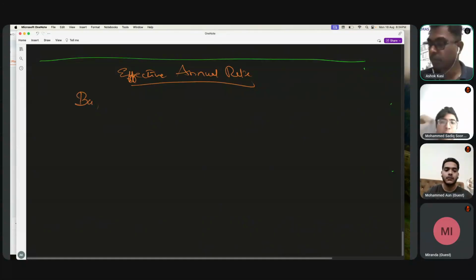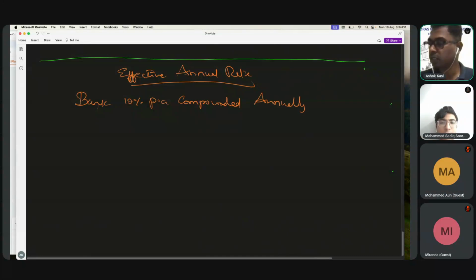See there, they are paying you monthly interest. So when they are paying you monthly interest, yearly what you are going to get will be more than the nominal rate that they quote. I'll tell you what it means. Say for example, there is a bank which says I'm paying you 10% per annum compounded annually. Normally, if nothing is mentioned, it means compounded annually only. So if it is 100 rupees, it will become 110, then it will compound, next year 121.